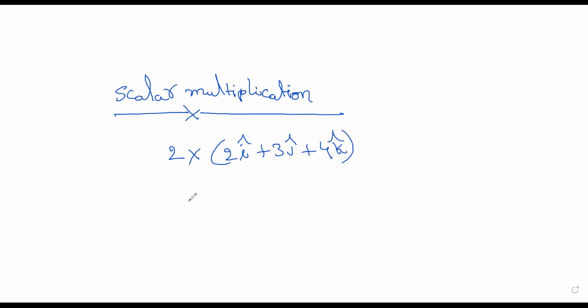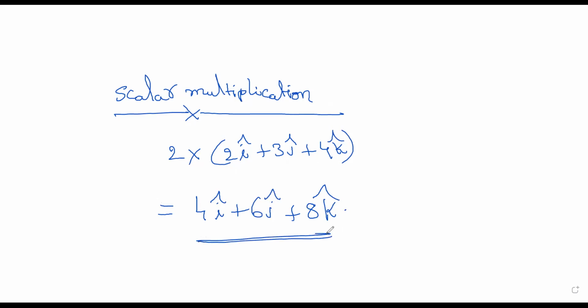Each quantity you multiply with 2. So 2 into 2, that is 4i cap. 2 into 3, that is 6j cap. And 2 into 4, that is 8k cap. Like this, you can do the scalar multiplication. This is called scalar multiplication of a vector. So this is the concept.